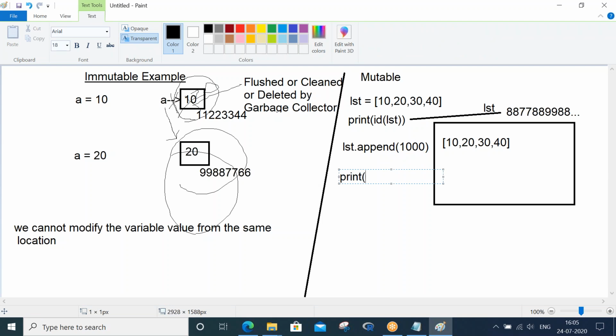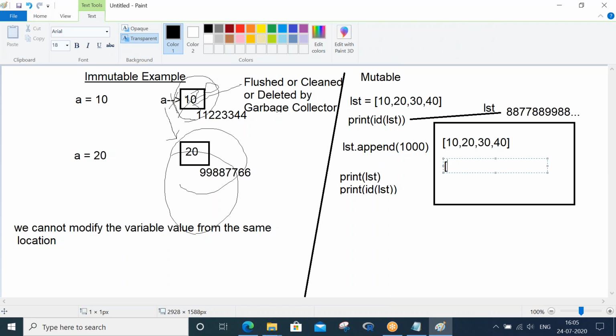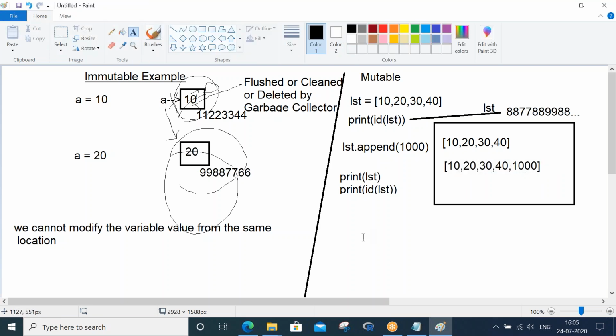Let me print lst and let me print id of lst. Printing lst is fine, but we have to focus on id of lst. So after this line, in the same memory location, 1000 gets added. The append function helps in adding a value, here 1000, to the existing list. It will attach that value as the last element in the list, like this. So the same list only got modified.